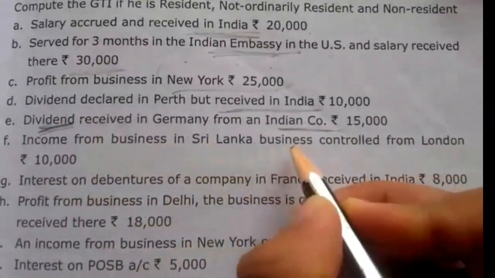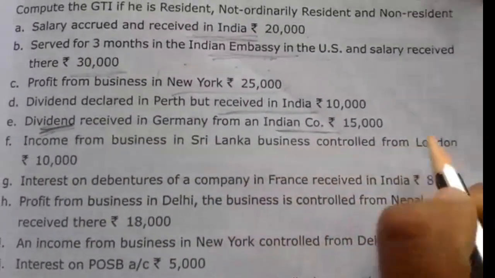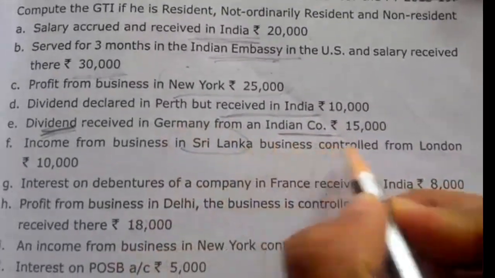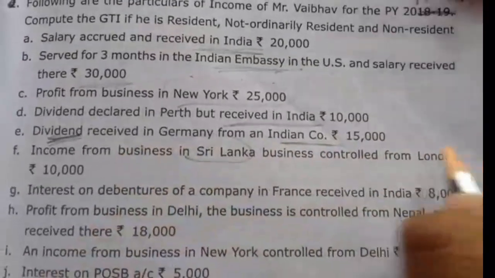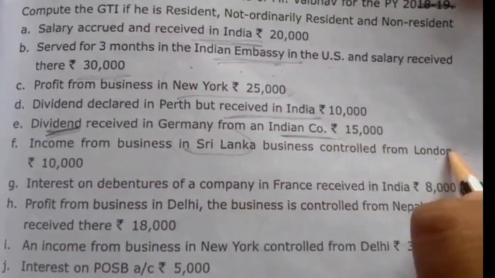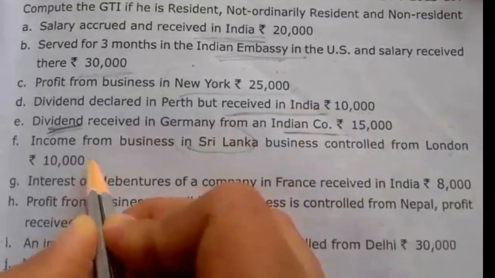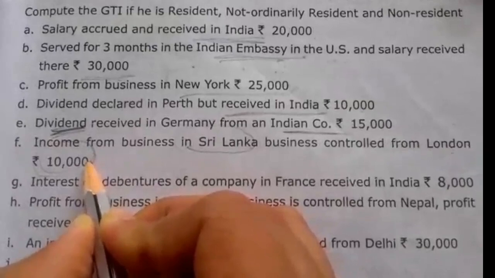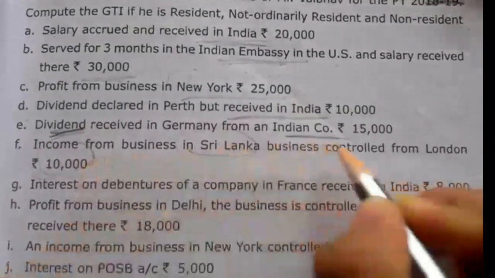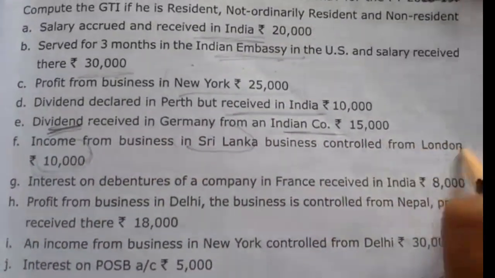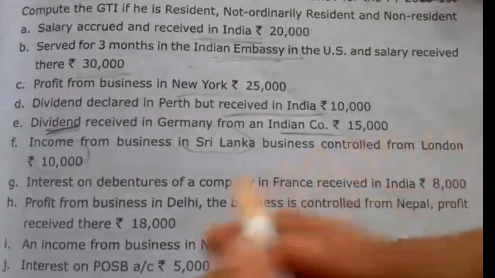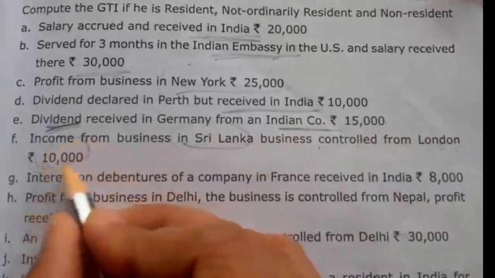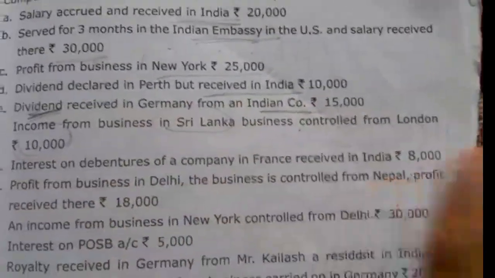Income from business in Sri Lanka. Business is controlled from London. So both the business income earned from Sri Lanka and the business controlled, set up in London, are outside the country. So it is foreign income. Foreign income is taxable only in the hands of ordinarily resident. 10,000 rupees is taxable in the hands of ordinarily resident. Since business is controlled outside India, it is not taxable in the hands of not ordinarily resident. So this is entirely foreign income. It is taxable only in the hands of the first column, ordinarily resident.